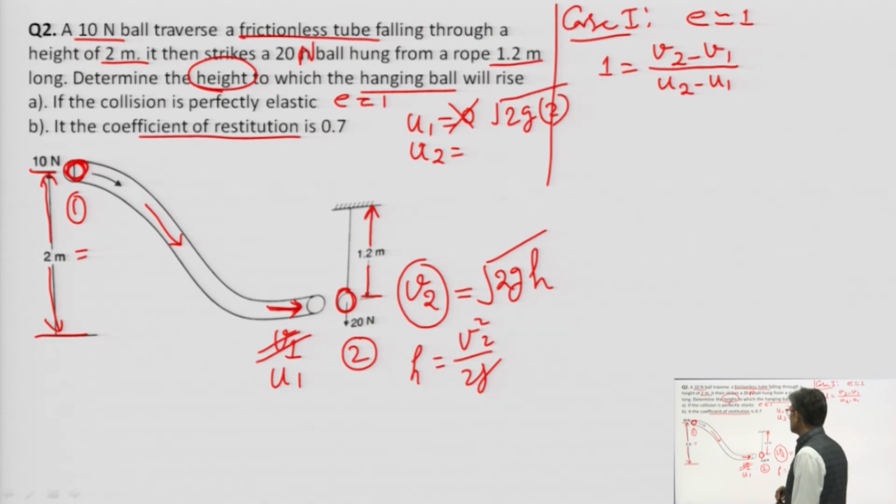This is the value of u1, and u2 will be what? u2 will be 0 because it is stationary. No, it is not, it is hanging. So this is u1 and u2.